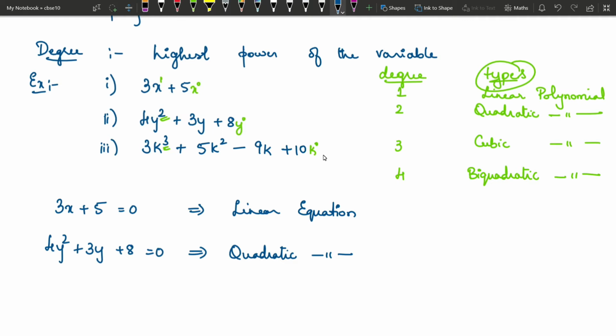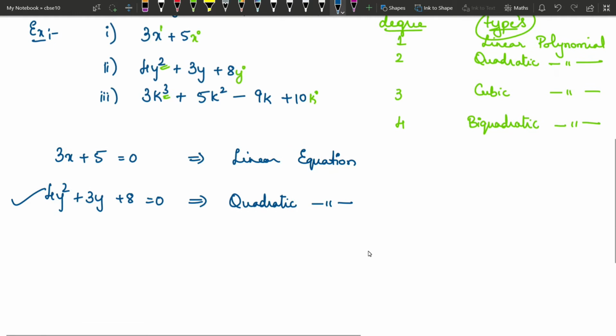Now in your syllabus, you have how to solve polynomials and you have quadratic equations. Linear equations in 2 variables, we are going to learn in our next class. In this class, we will see polynomials, how to solve them, what are zeros of polynomials, different types of questions that come under that, and similarities between the questions under polynomials and quadratic equations, so that simultaneously you can learn both.